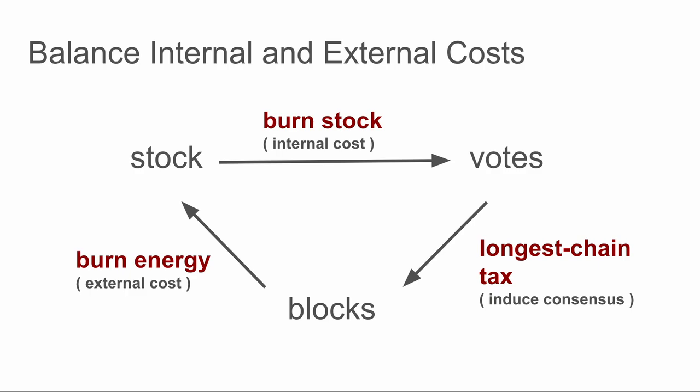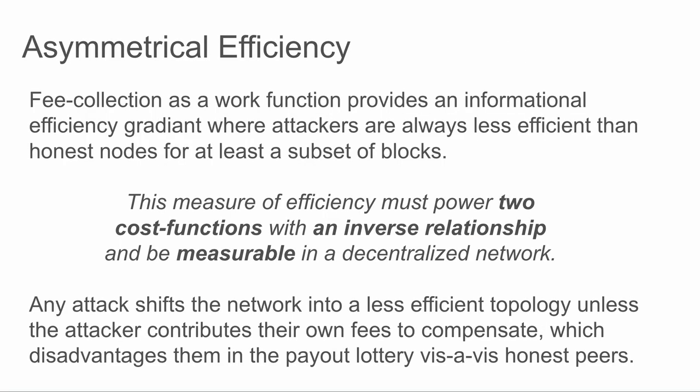So if you look into routing work, this is what you're going to see. We've got these three taxes, and the burn stock is asymmetrically punishing attackers. Longest chain tax is not, it's indifferent. But the burn energy tax, which also asymmetrically punishes attackers, comes after the longest chain tax so that honest nodes don't even need to pay it. So we're creating a system that is asymmetrically costly for attackers and that bleeds them out.